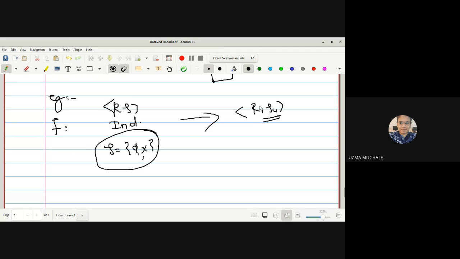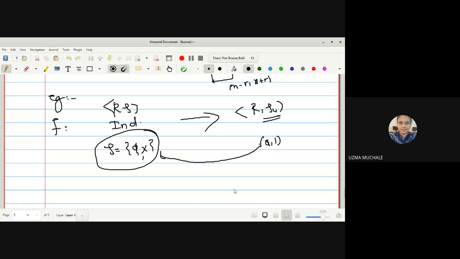Infinite number, because we say that usual topology is created with the help of open intervals, or rather we can say of the form x minus r to x plus r. So all types of open intervals in your real line are there in your usual topology. So can I find an onto mapping? Because for every element in your codomain, can I find an image in the domain?